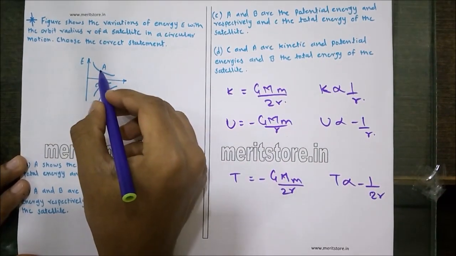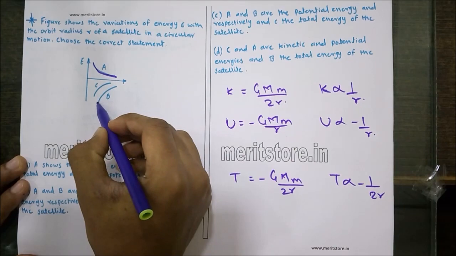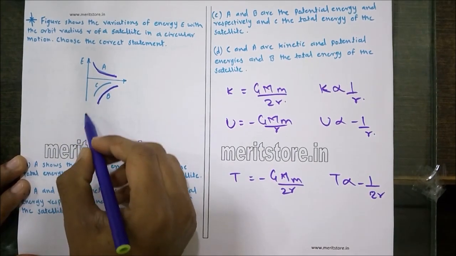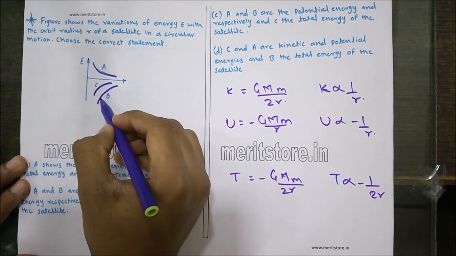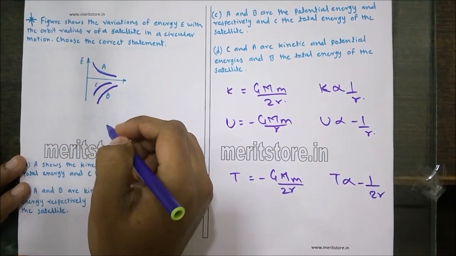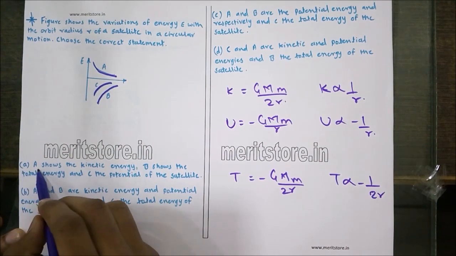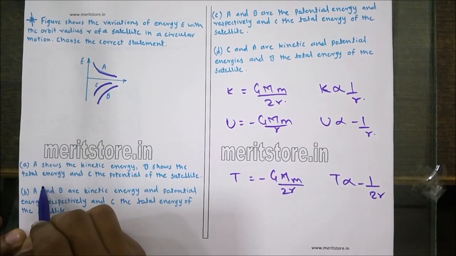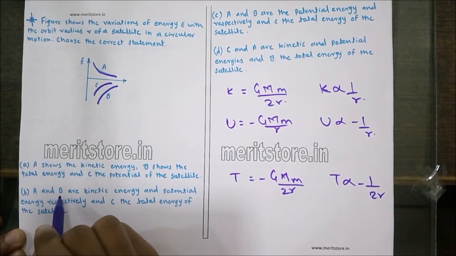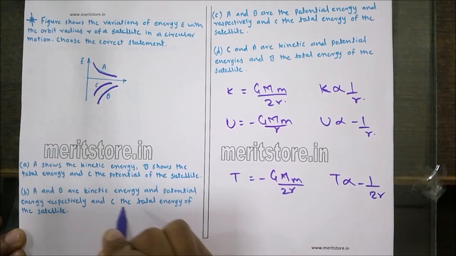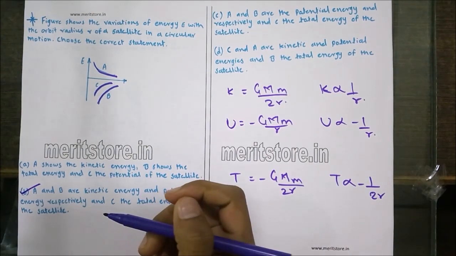From the graph, we can see that curve A represents the kinetic energy, curve B represents the potential energy, and curve C represents the total energy, but since it is half the magnitude, its value is higher as compared to B. Hence, from the following statements, A shows the kinetic energy, B shows the total energy, which is incorrect since B shows the potential energy. Now A and B are the kinetic and the potential energy respectively, and C is the total energy of the satellite. Since this is matching, option B is the correct answer.